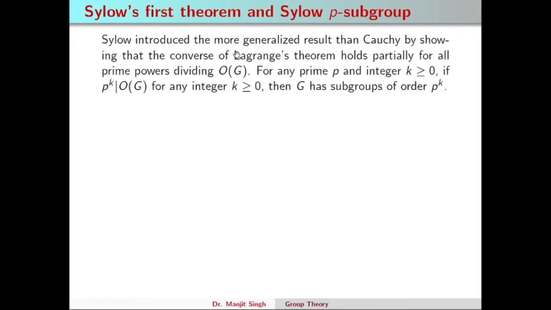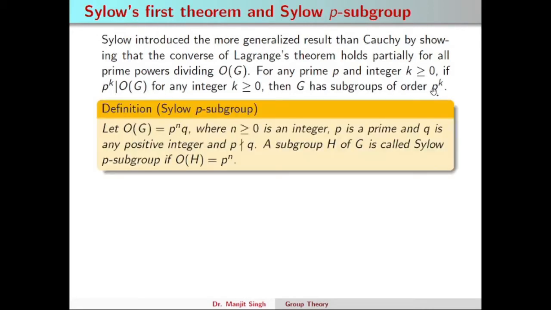Sylow introduced a more generalized result than Cauchy by showing that the converse of Lagrange's theorem holds partially for all prime powers dividing the order of G. I mean to say that for any prime p and integer k greater than or equal to 0, if p^k divides the order of G, then G has a subgroup of order p^k.